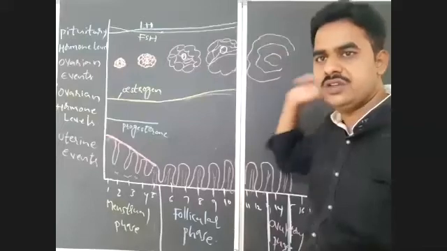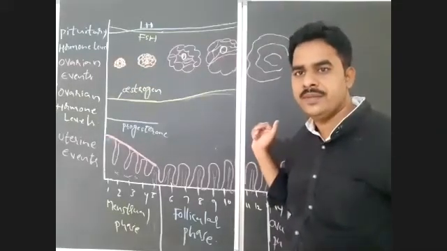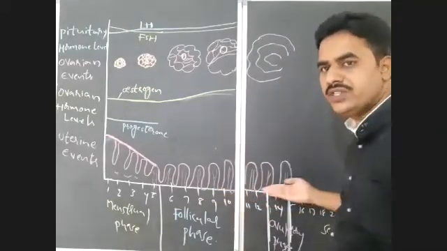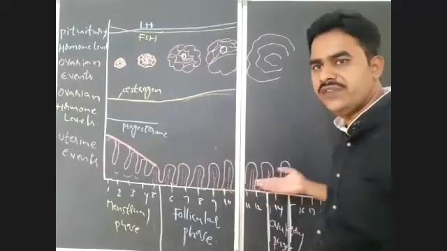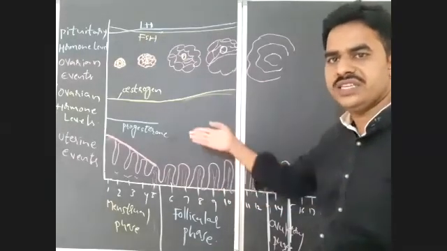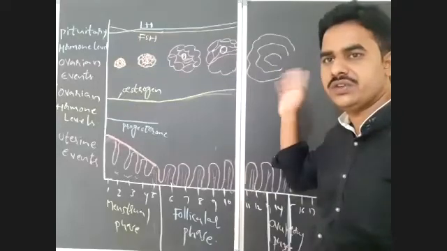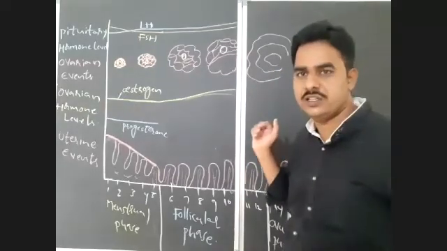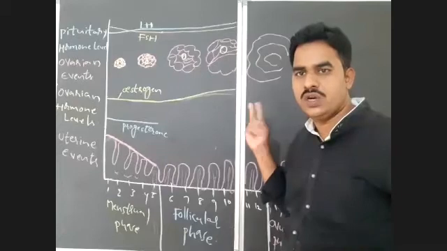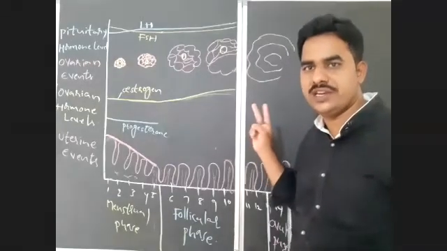Okay, because of that it is known as follicular phase. And here there are repeated mitotic divisions which are known as proliferations. So it is proliferative phase. In this phase there is an increase in the levels of estrogen. So we can call this an estrogenic phase also. Okay, so two important events take place here.